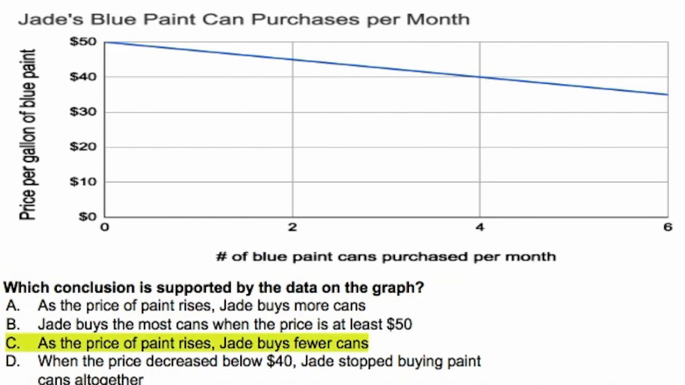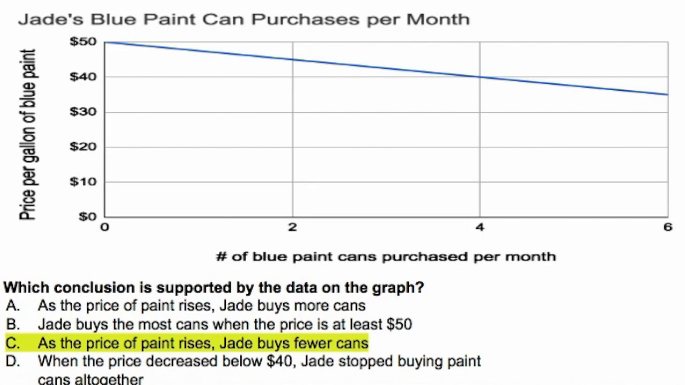Okay, the correct answer here is C. So let's first take a look at the graph, and if you do that, you'll see the line is going down as the price per gallon goes down. So hopefully you see that she buys more cans, right? 0, 2, 4, 6, these numbers are increasing, the cans per month that is, as the price goes down. So we take A out.